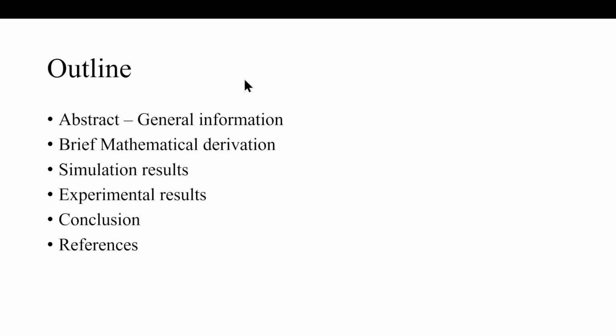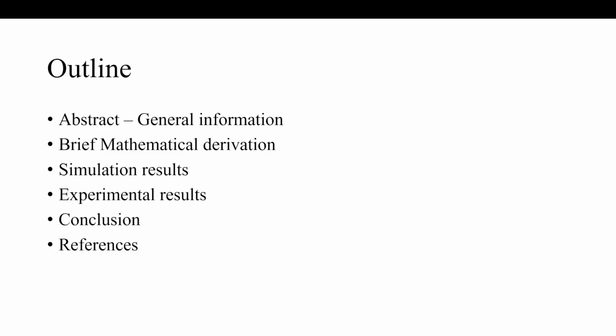Okay, the outline. We'll be talking about the abstract information, brief mathematical derivation, simulation results, experimental results, conclusion, and references. Now, a small intro for the brief mathematical derivation: it will give you a notion of the dynamics, how we make control variables, and how we are eliminating disturbance.